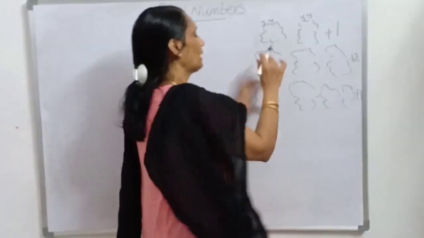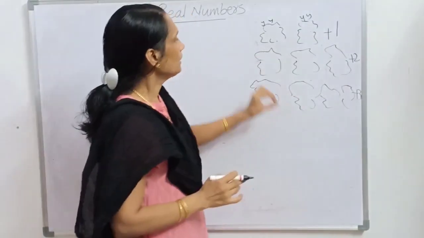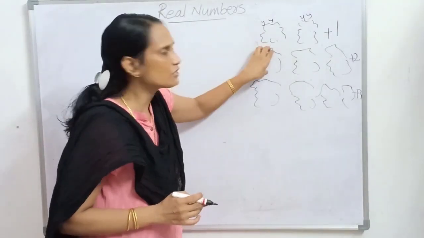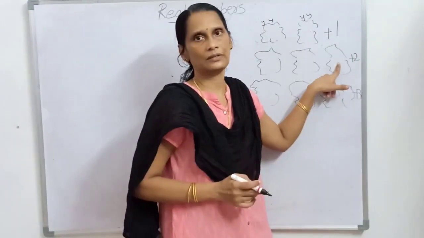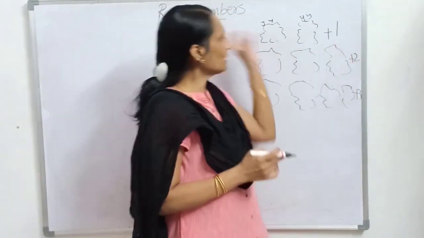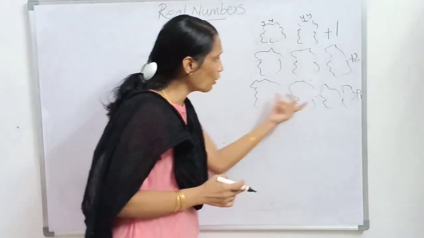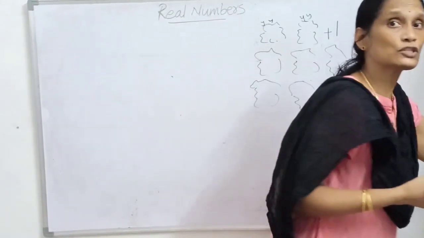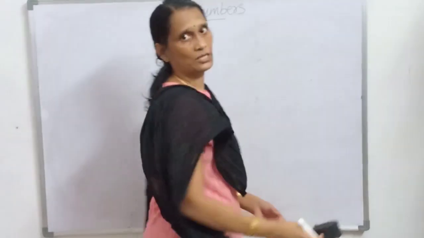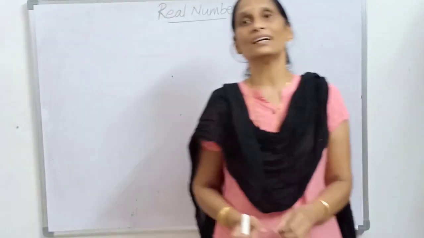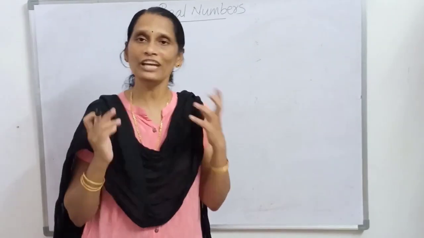Whatever the number, they are sitting in equal numbers. If, suppose, three bees are sitting on this flower, it should also contain three bees, and so on. Are you following? So after that, two bees will be left in case of three flowers, and in the case of four flowers, three will be left. And in the case of five flowers, there will not be any bee left out. So, what is the total number of bees in the swarm? That only we have to find out.